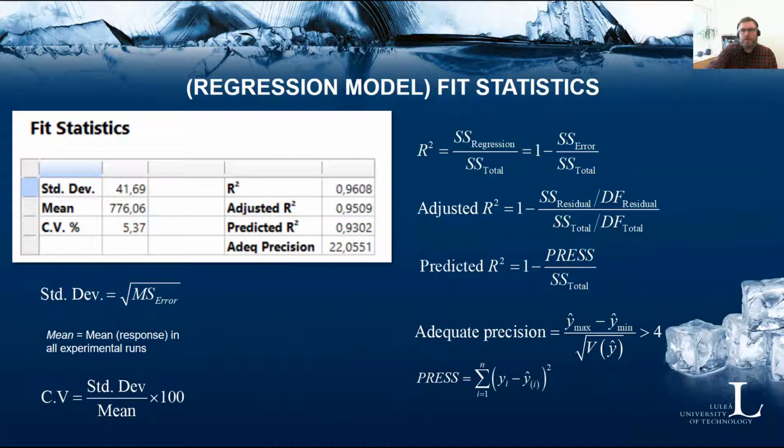You put that back, you take the next observation out, and you do the same for observation 2, put that back, take number 3 out, and so on. And summing the squares of those deviations becomes the PRESS statistic, which you need to calculate the predicted R squared.